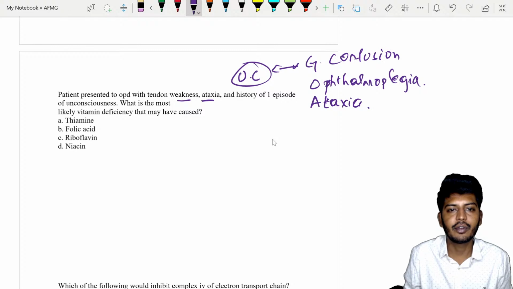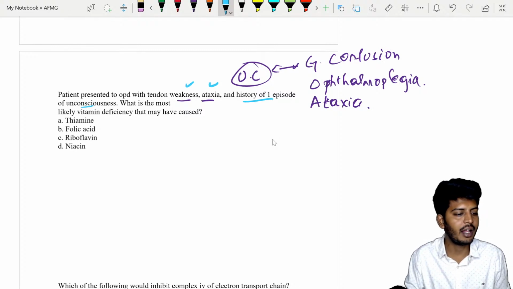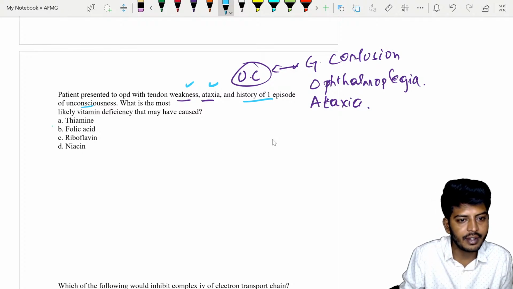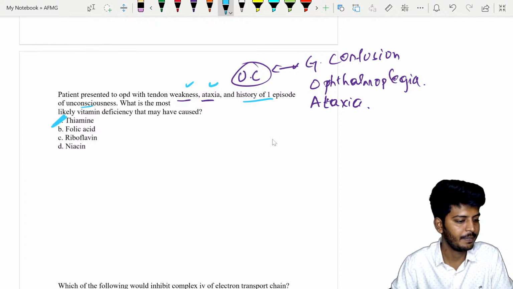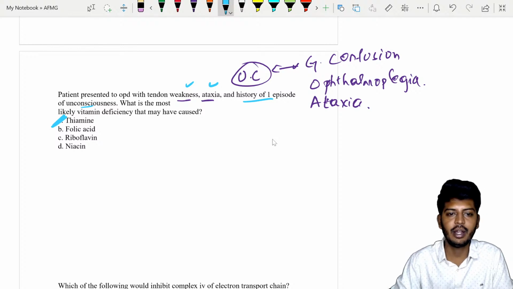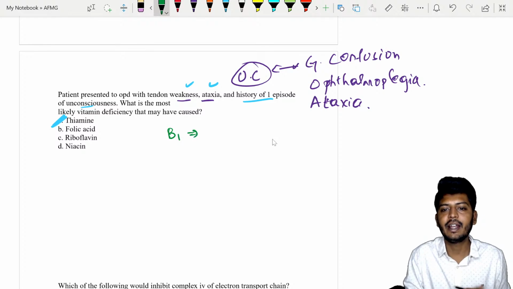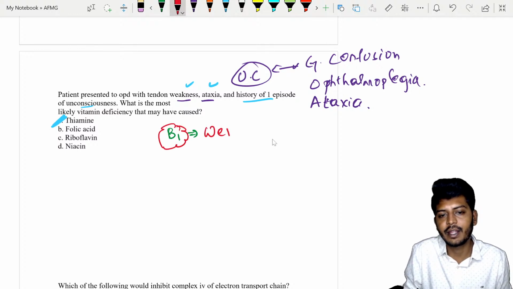So what will be your answer? There is weakness, ataxia, and a history of unconsciousness. What is the deficient vitamin? The answer is thiamine. Very good. Piyush Yadav and Raj, both of you are correct. Remember, vitamin B1 deficiency leads to a disease, Wernicke's encephalopathy.